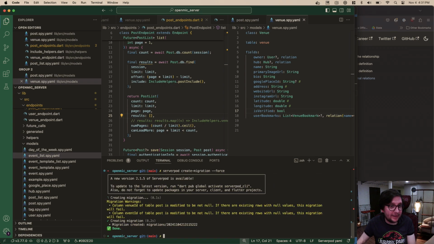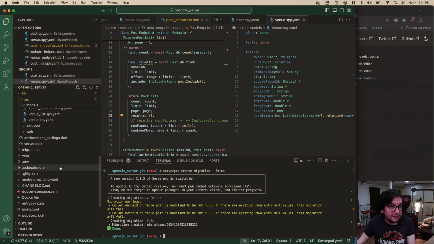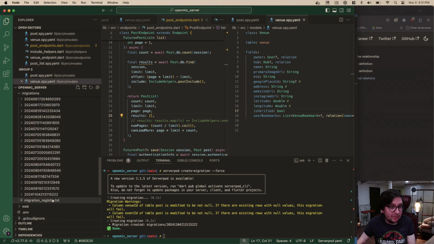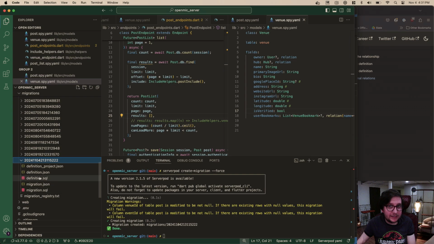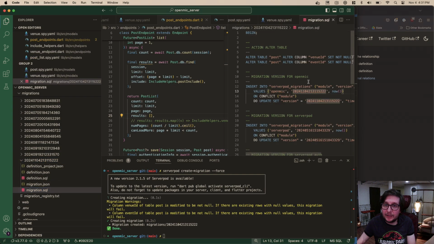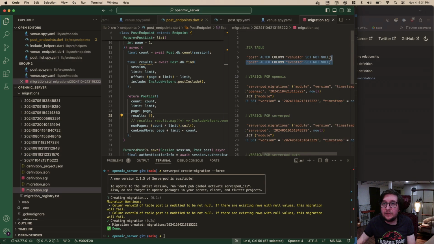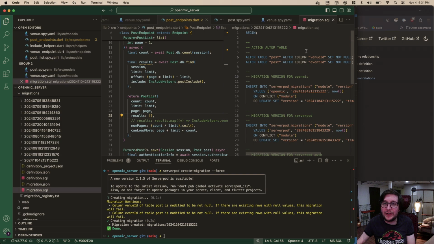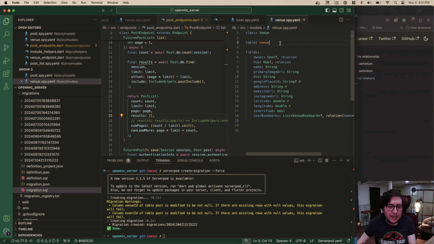So let's look at that migration file because we're doing something funky here. It would be the last one, in migrations, post. Okay, alter post column venue ID set not null. That seems fine. It's okay to go from not null to null. I mean, null to not null. Anyways, let's actually run the migrations.